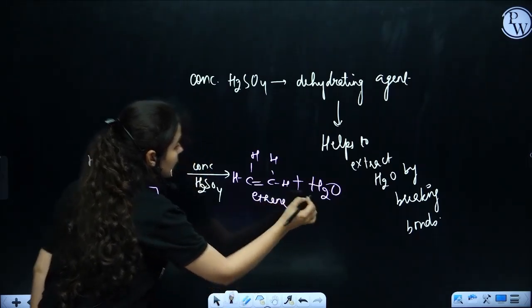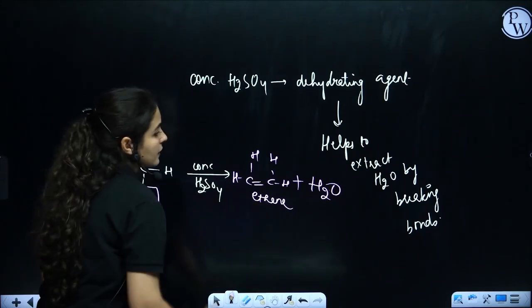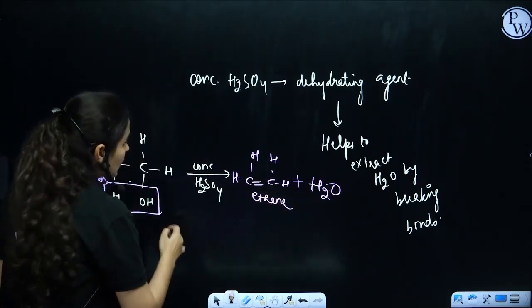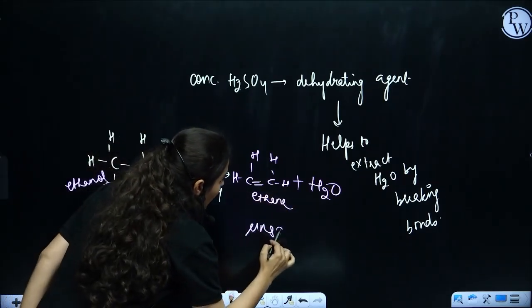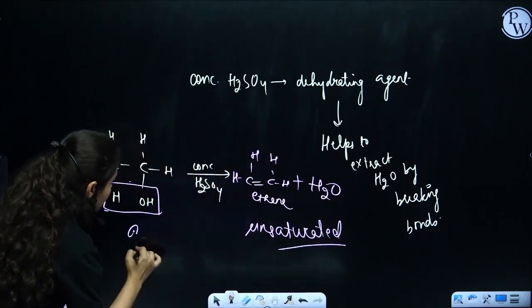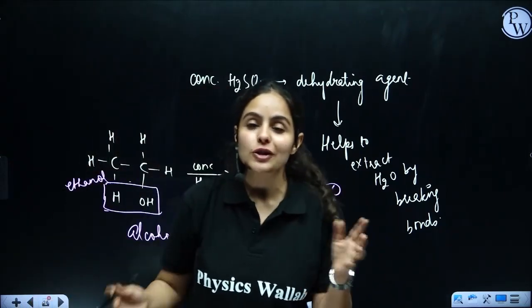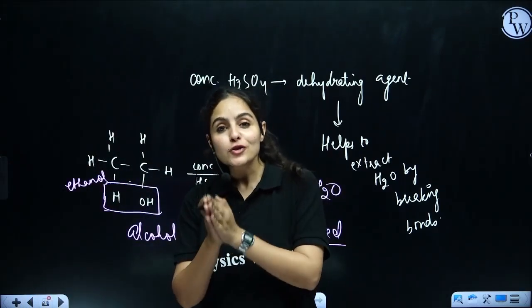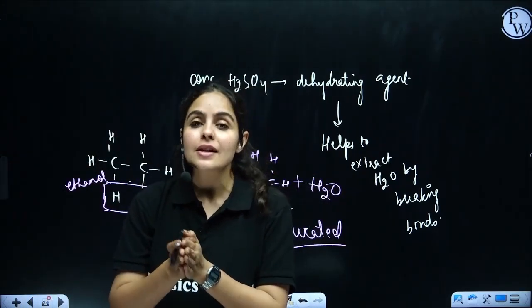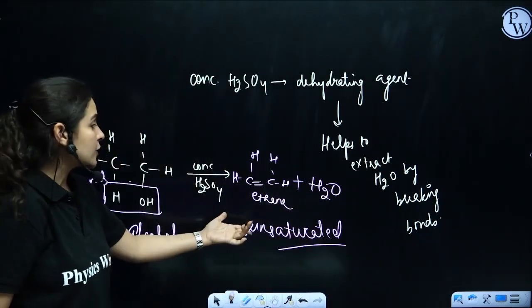So what's the product name? Ethene. So ethanol will produce ethene plus water. So it converts into an unsaturated hydrocarbon. As we discussed, alcohol is converted into an unsaturated compound by a dehydration reaction, where concentrated sulfuric acid acts as a dehydrating agent, helps to extract water from ethanol and gives you ethene.